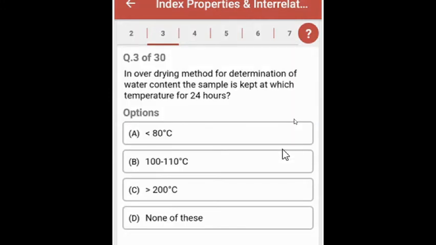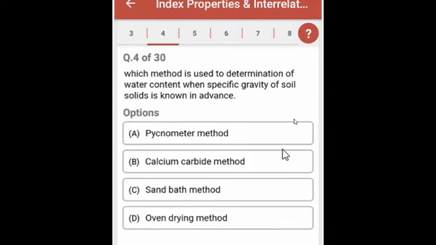Next question is, in oven drying method of determination of water content, the sample is kept at which temperature for 24 hours, and the answer is 100 to 110 degrees Celsius. Question 4. Which method is used to determine water content when specific gravity of soil solids is known in advance, and the answer is pycnometer method.